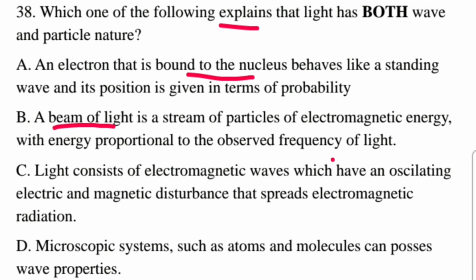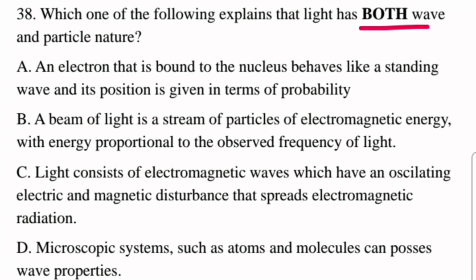C. Light consists of electromagnetic waves which have an oscillating electric and magnetic disturbance that spreads the electromagnetic radiation. D. Microscopic systems such as atoms and molecules can possess wave properties.